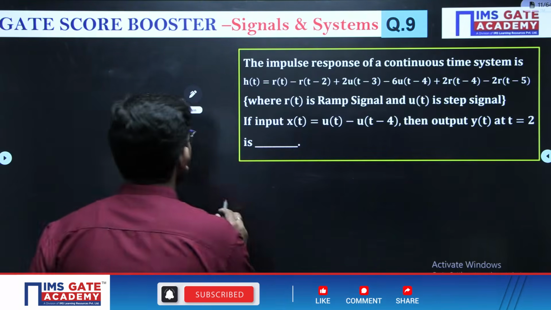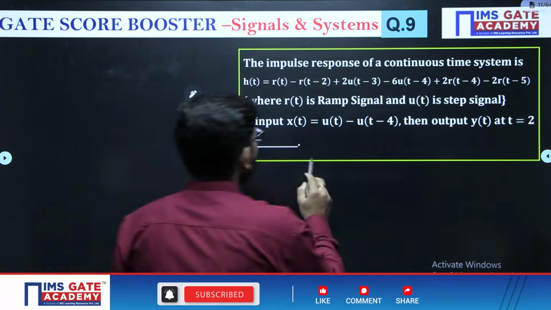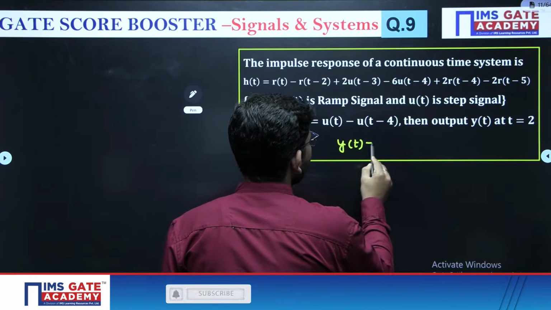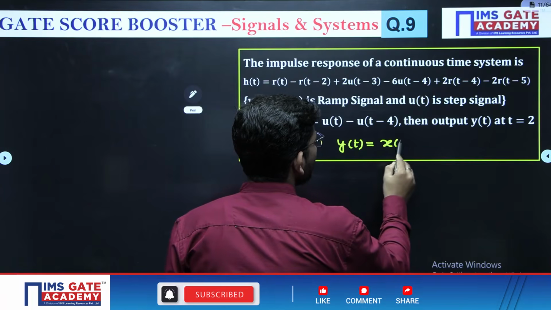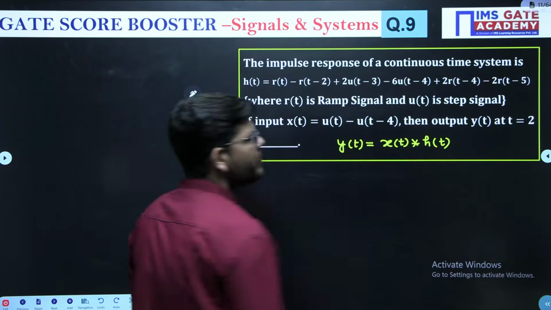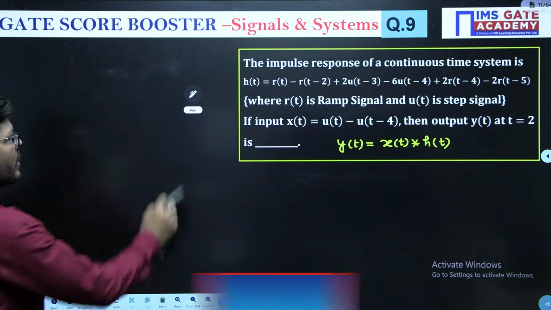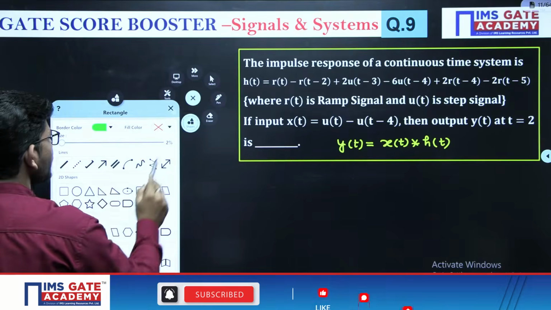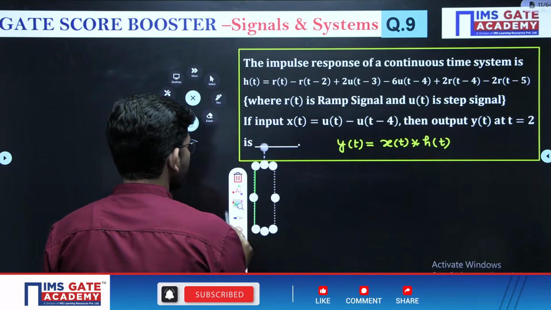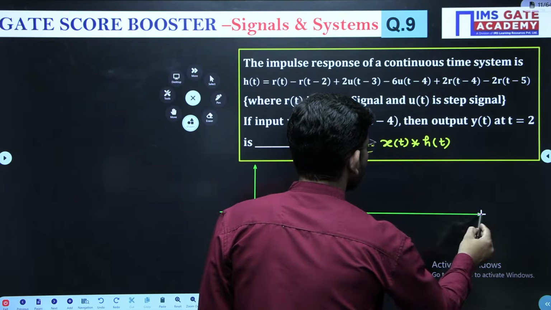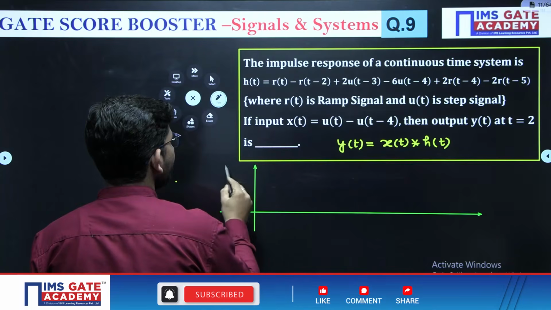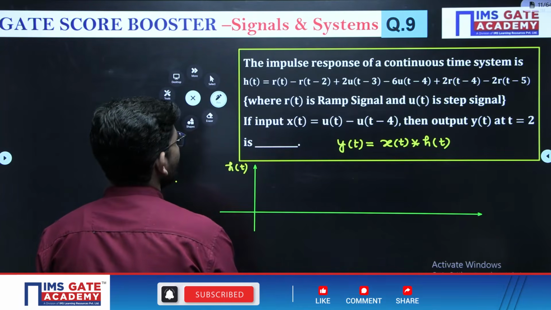So we have an LTI system, right? In an LTI system, what is the output? In an LTI system, the output is the convolution between the input and the impulse response. Okay. Now both the input and the impulse response are given. Let us draw their waveforms first. So if I draw the waveform of the given h(t), have a look over this.